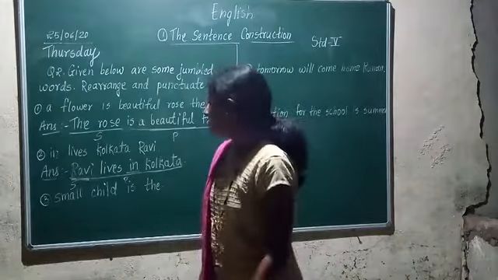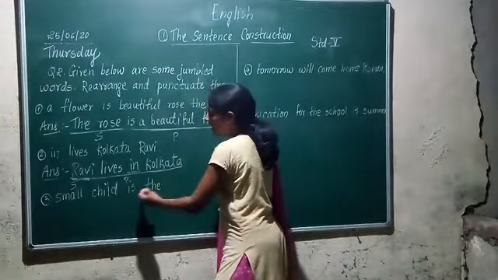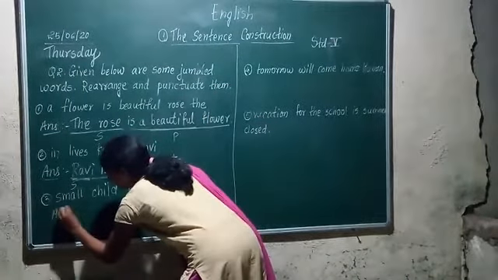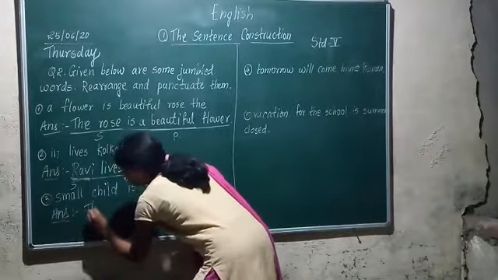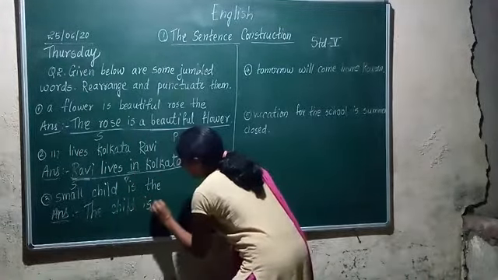Okay. The next sentence given here is: small, child, is, the. Now I am writing the answer: the child is small.